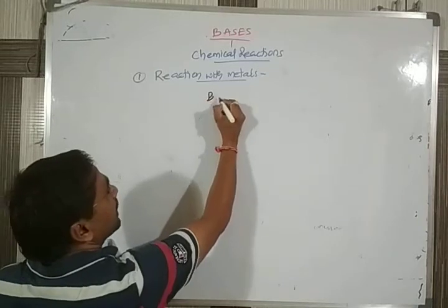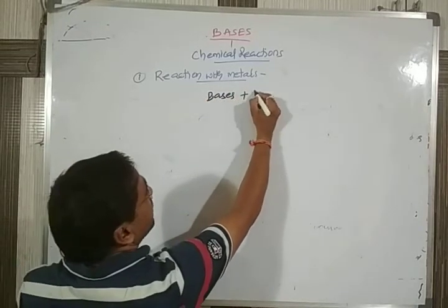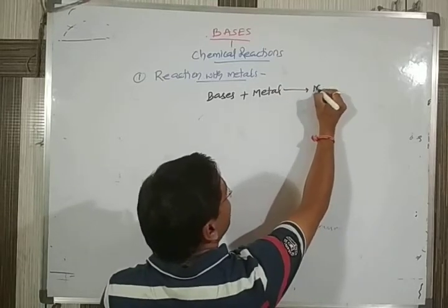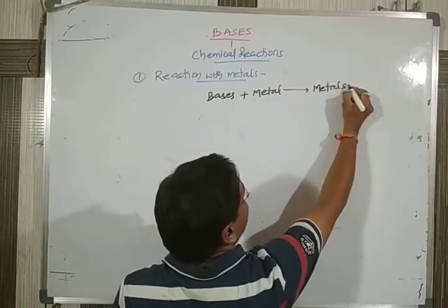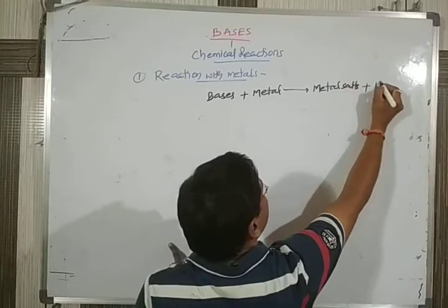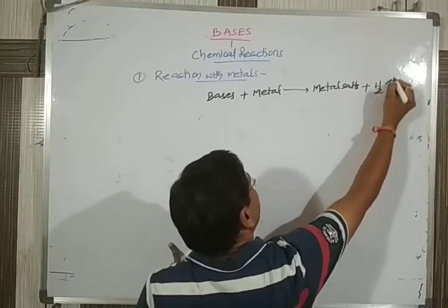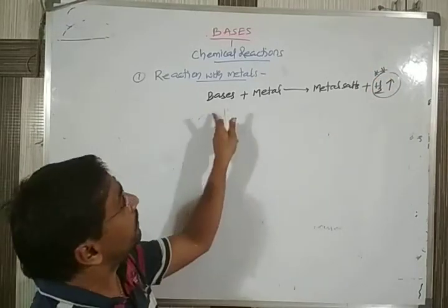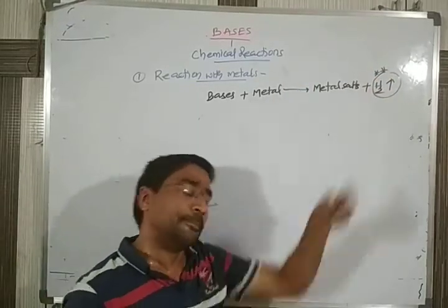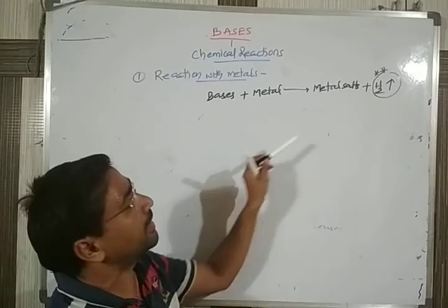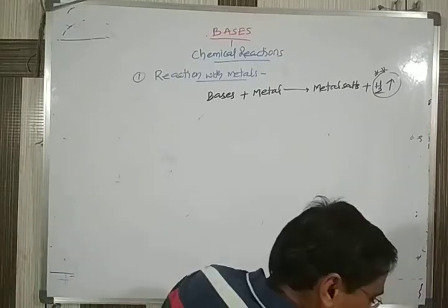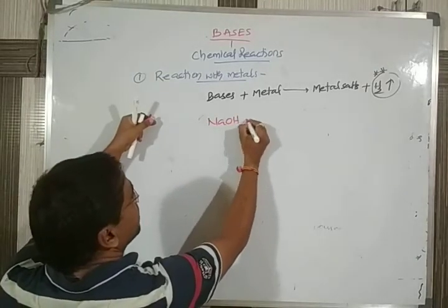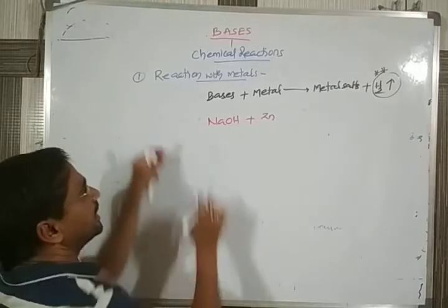Normally any of the bases can react with active metals and convert them into metal salts and release hydrogen gas. Remember, here it also releases a gas, hydrogen gas. Acids also, when they react with a metal, release hydrogen gas. Bases also react with the metal to give rise to hydrogen gas. So let's give one good example here. The base we are taking is sodium hydroxide, and the metal I am taking is zinc.